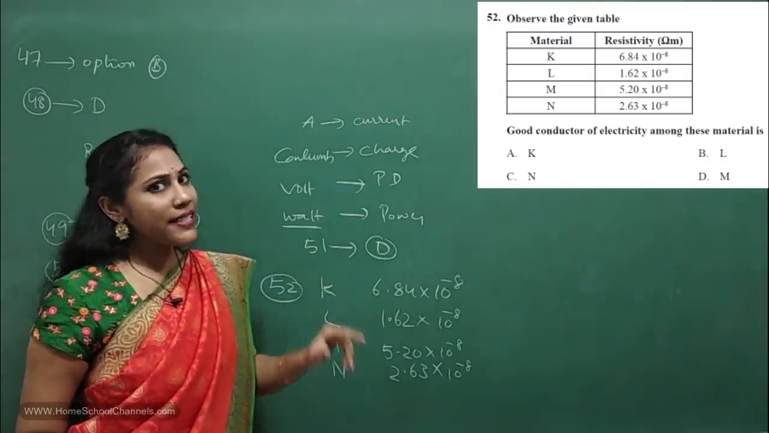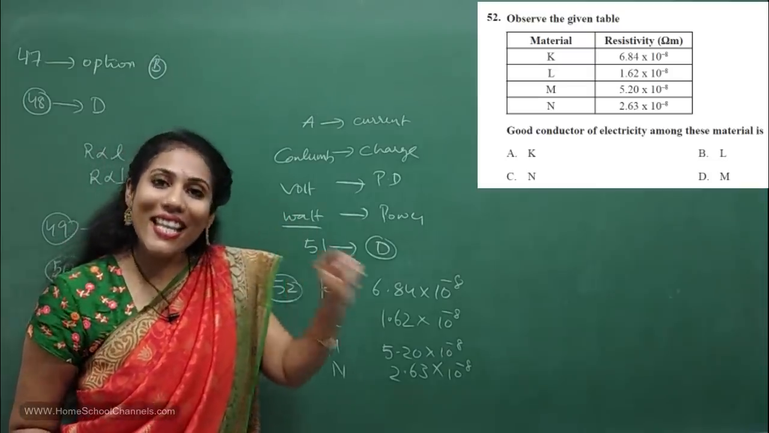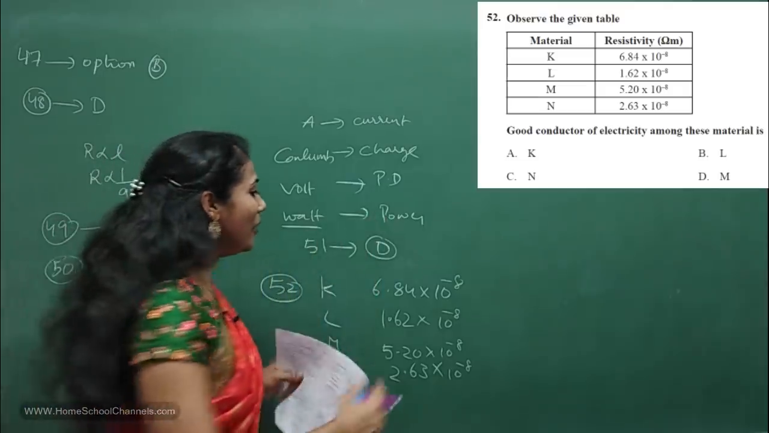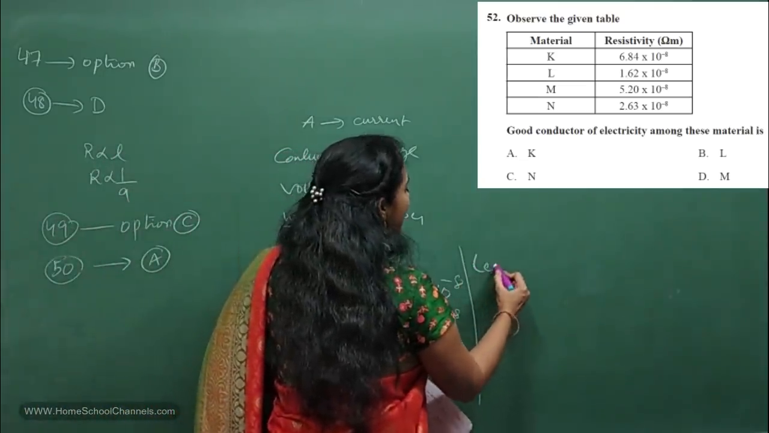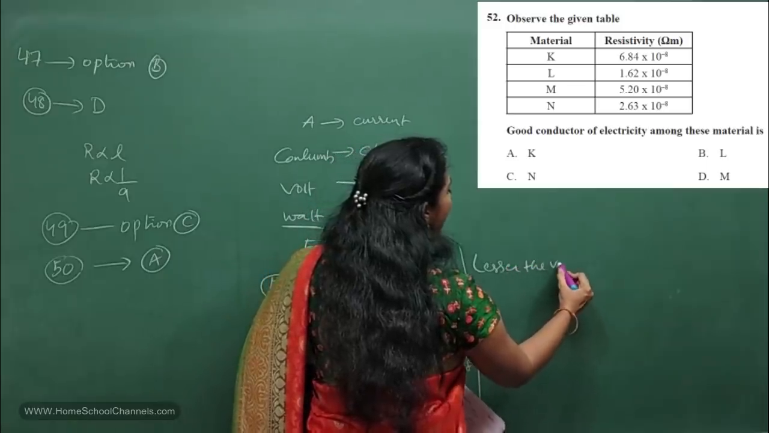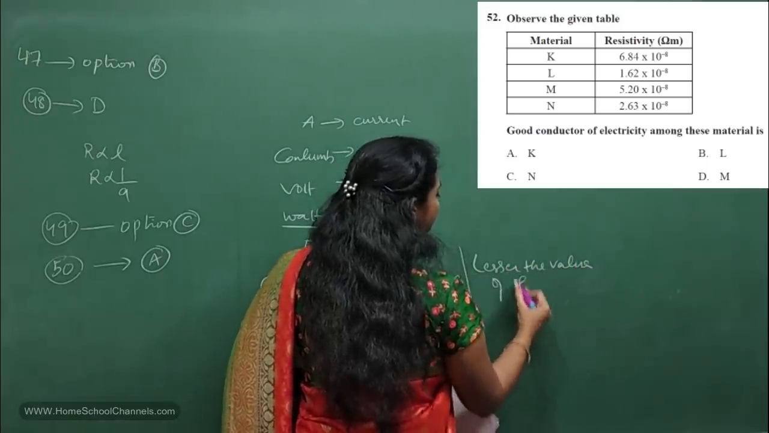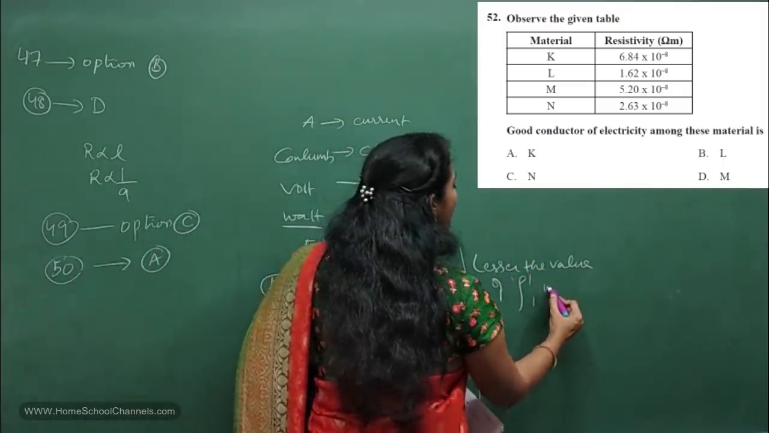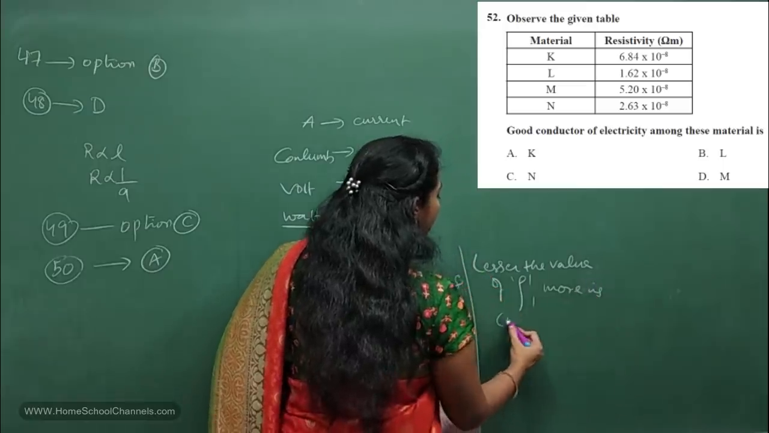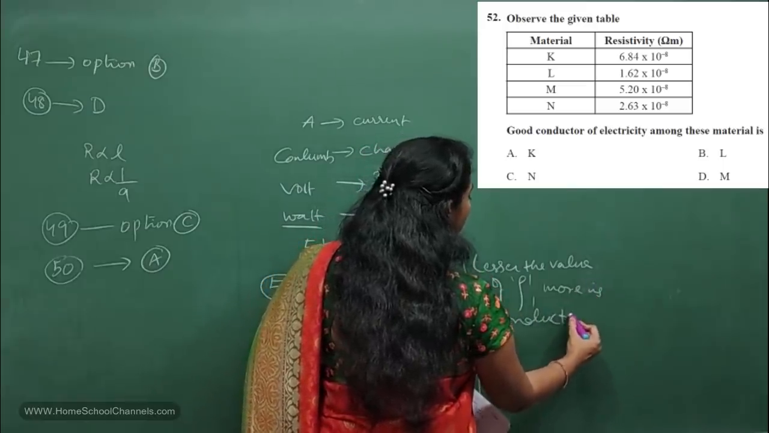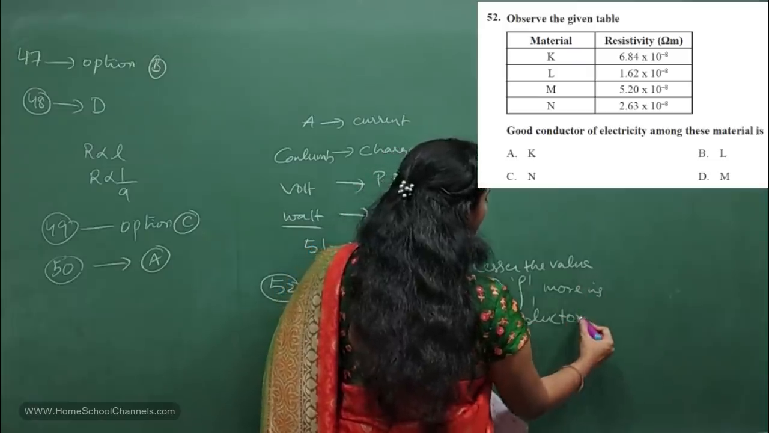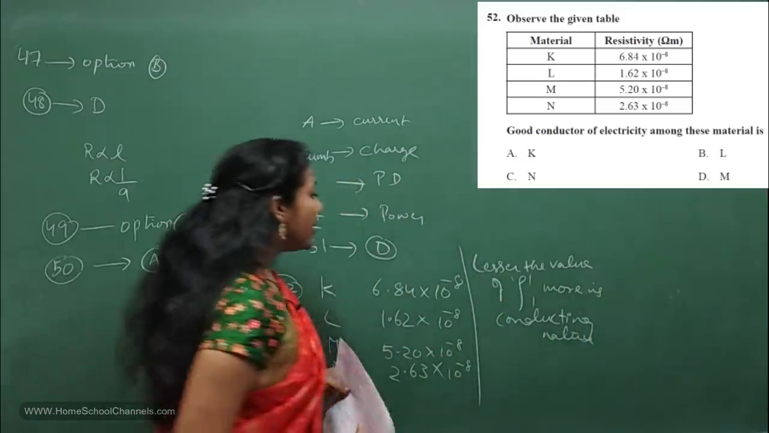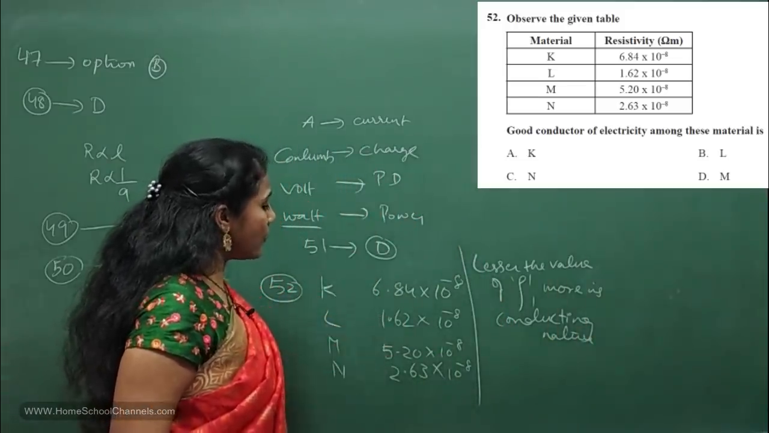For that, how do you decide when resistivity is given? Lesser the resistivity, more is the conducting nature. Yes or no? So what is the concept here? Lesser the value of resistivity, what is the resistivity symbol? Rho, isn't it? Lesser the value of rho, more is the conducting nature. So better is the material as a conductor. So this is the point you always remember. So now the least value, select the least value among them.